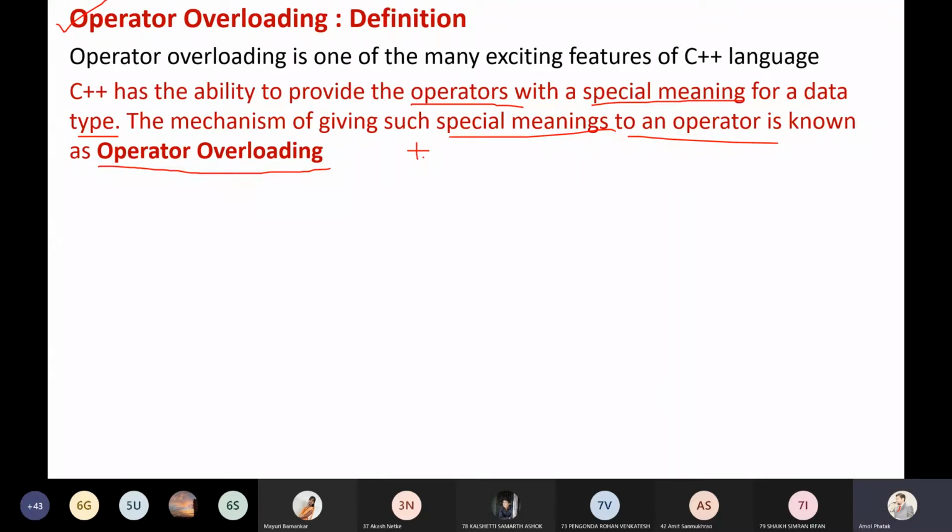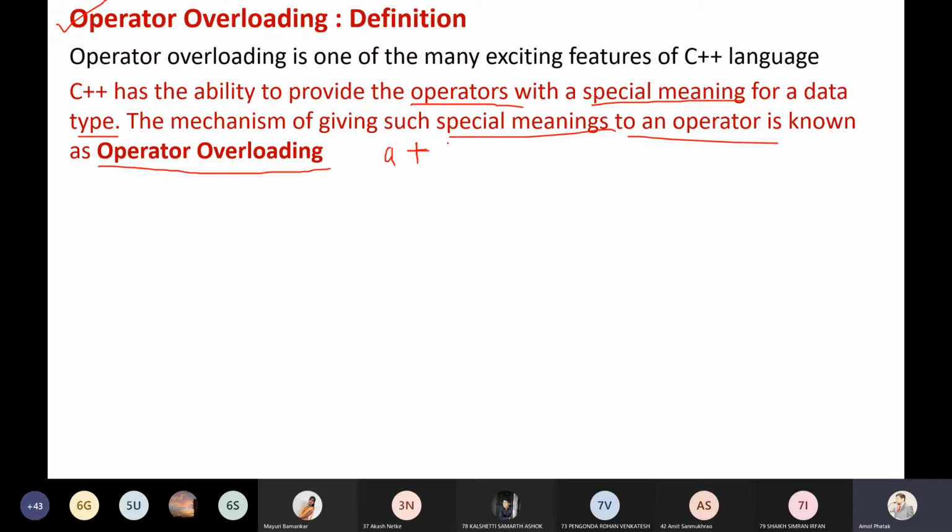Generally we apply this plus sign to normal data types. We may apply it to integer, float, and in some cases to character, considering the ASCII value of the character. But we can use this plus operator for other meanings. That is called overloading that particular operator, and we can pass objects as the operands.